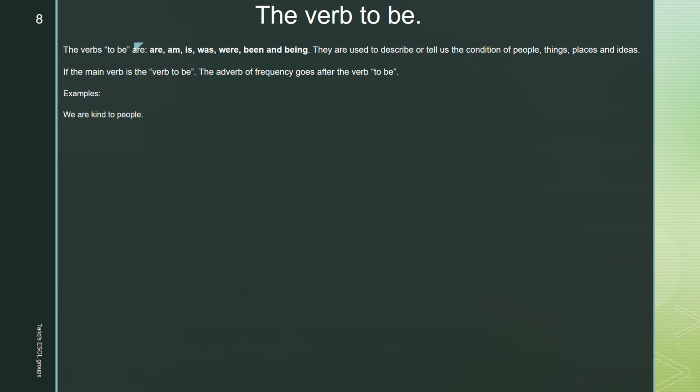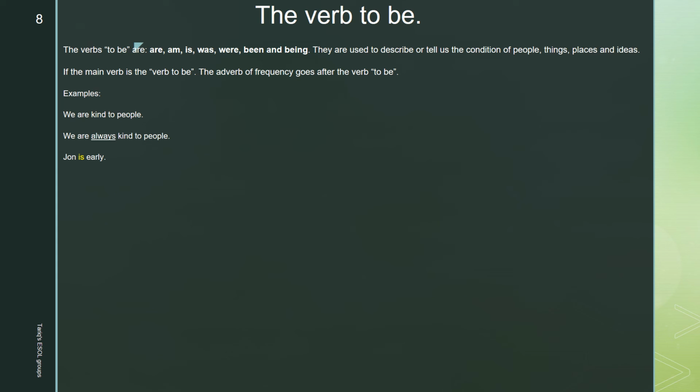Examples. We are kind people. So if we look at the word are, that is the verb to be. So what we must do in this situation is put the adverb of frequency after the verb to be. We are always kind to people.